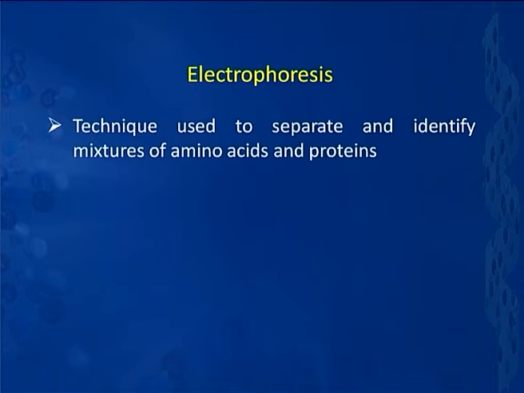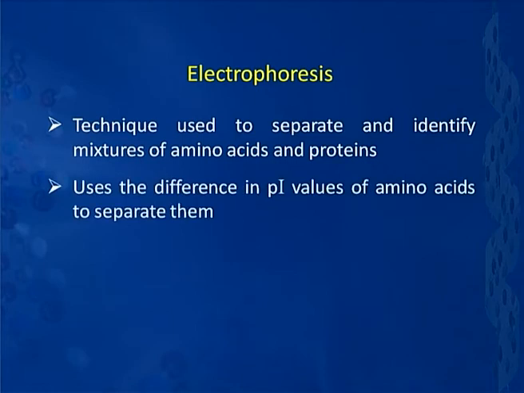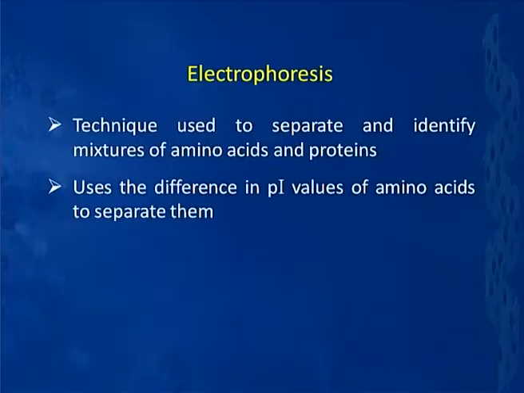Electrophoresis basically is a technique which is used to separate and identify a mixture of amino acids or proteins. What is done is it exploits the differences in the pI values of different amino acids to separate them. Suppose we have 2 or 3 different amino acids having different pI values. On the basis of those pI values, at a given pH, the different species will be in different ionic forms, as we have just discussed, and that actually is exploited to separate them. We will talk about it a little while from now.